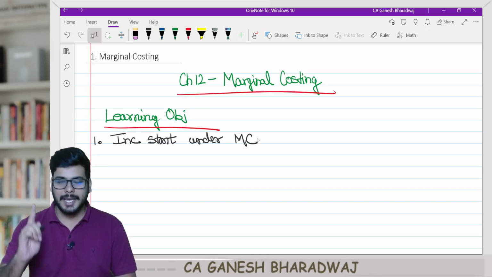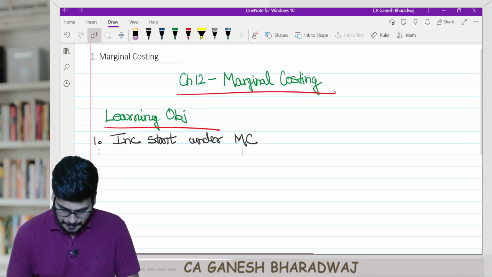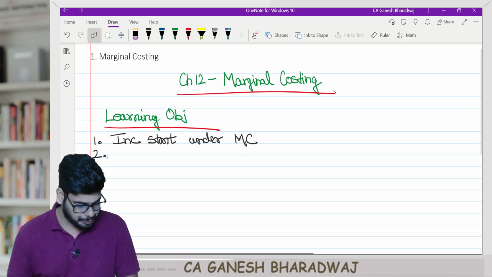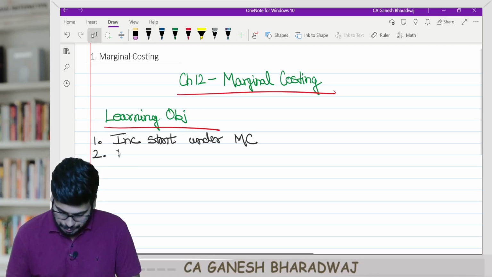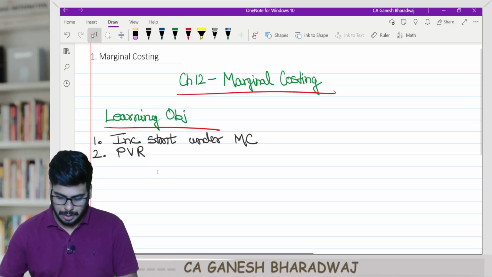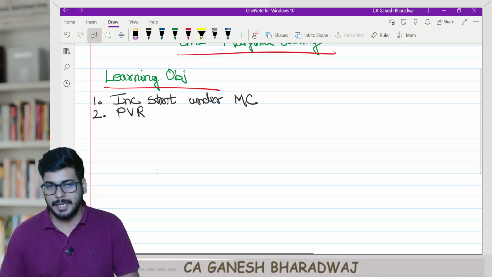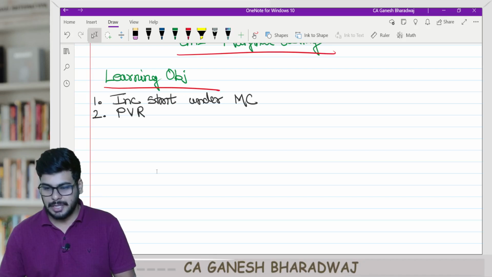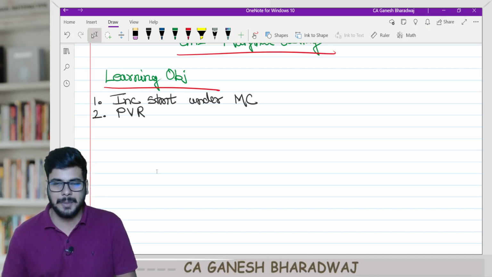Then number two, profit volume ratio, within bracket PVR. We will be using this short form in our lectures, PVR, or people even call it PV ratio.